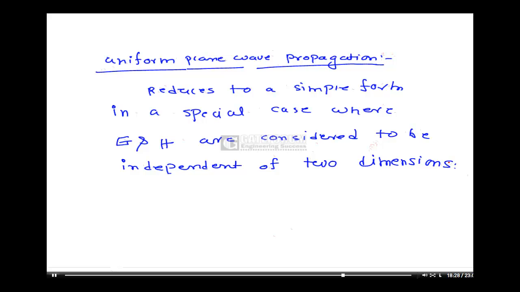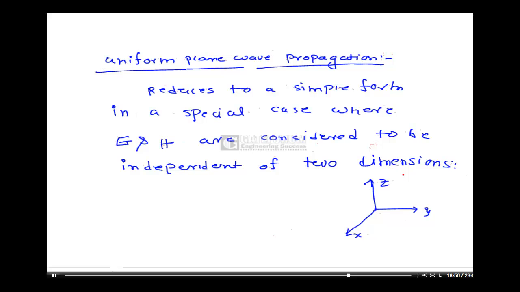This is a very special case because in free space, which is three-dimensional x, y, z, both the electric field and the magnetic field exist in all three directions. That is, the wave is propagating in all three directions.